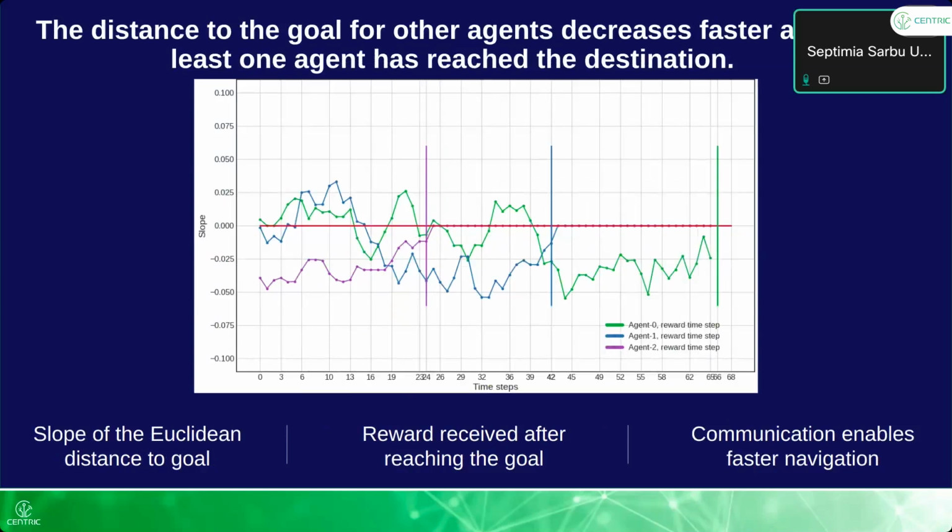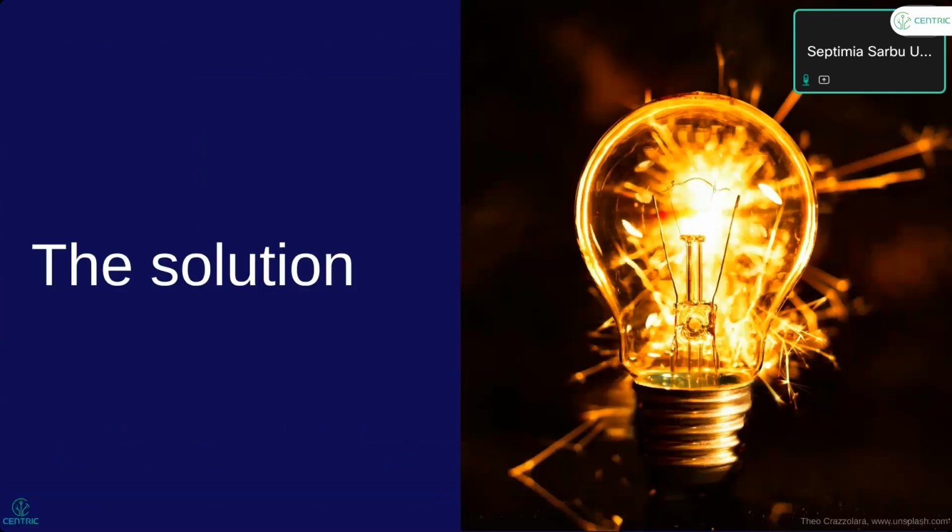And this means that by analyzing the AI-merged messages and computing the distance of the agents to the goal, we see that once one agent has reached the goal, the others go there faster. It means that communication enables faster navigation, and that the messages indeed contain useful information and are just not random. What is the solution that we are proposing for the channel access scheme?